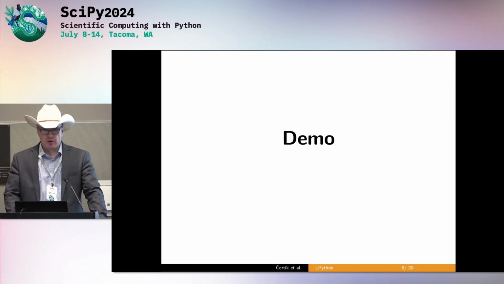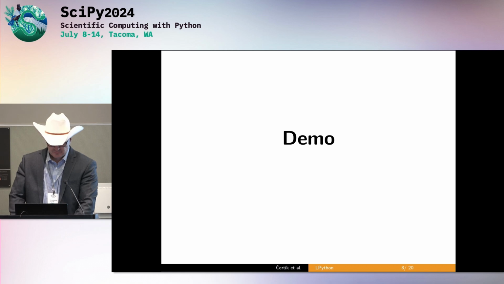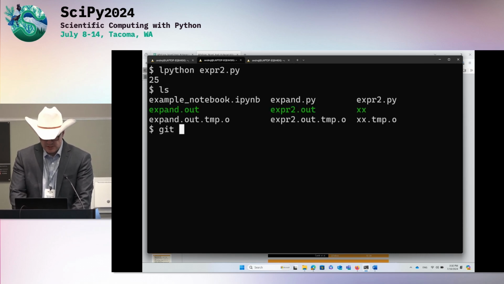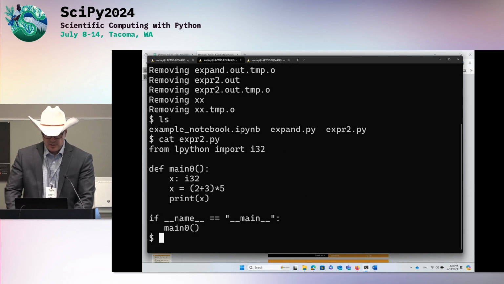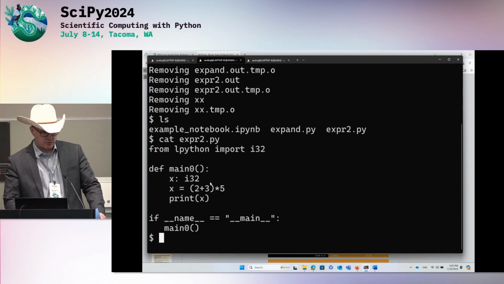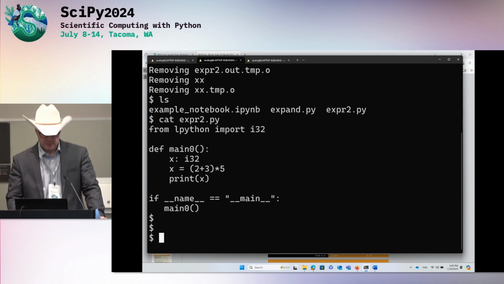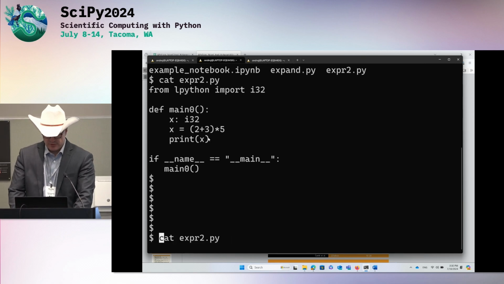Okay, so let's do a demo. I want to give you a good overview of what LPython and LFortran can do, and then I will get back to the presentation. Let's start with a very simple demo first. Here is the simplest Python code you can write. It's computing some expression, printing it, and so on. So let's compile it with LPython.